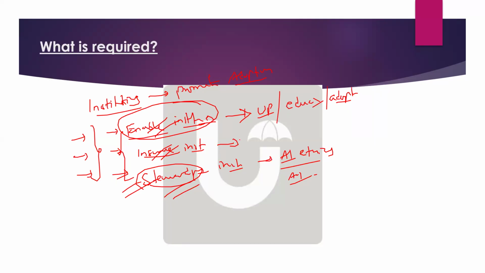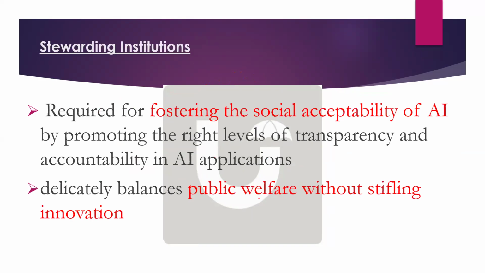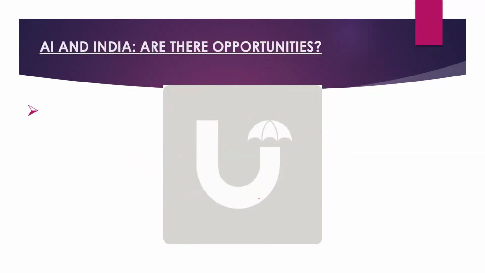Insuring institutions are for social safety nets, job security or social safety nets. Stewardship institutions are for accountability, yes, accountability in terms of social acceptability or social implementation. Such kinds of words you can use for stewardship: social acceptability. And promote public welfare while not stifling innovation. So both things have to be balanced.